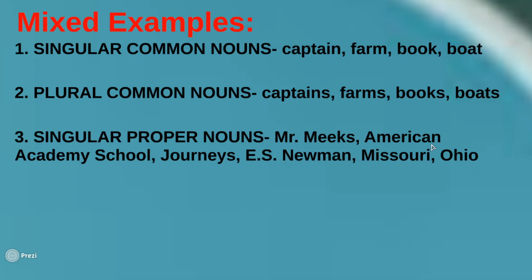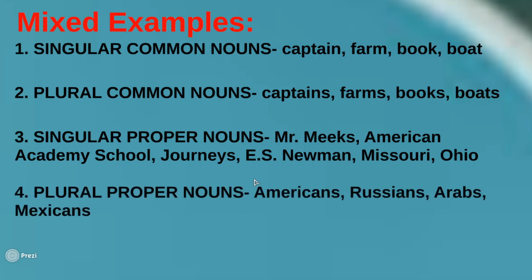So one person, one school, one book, one ship, one place, and another one place. These are singular and proper nouns. They are proper because it's a name of a particular person, particular place, and a particular thing. Next, finally, we have plural proper nouns. So we have many, two or more proper nouns. Plural means two or more, and proper means it has a capital letter and it's a name of a particular person, place, or a thing.